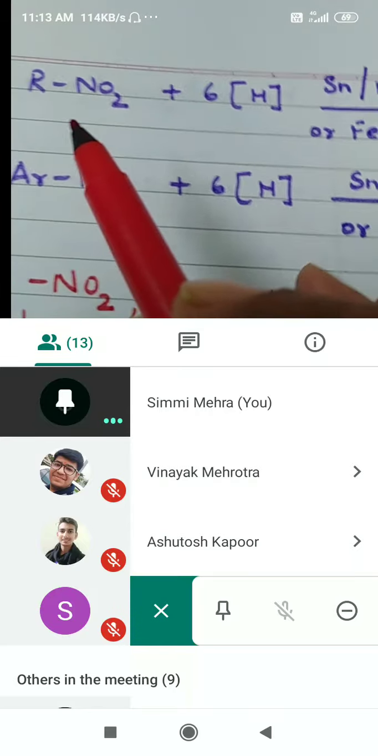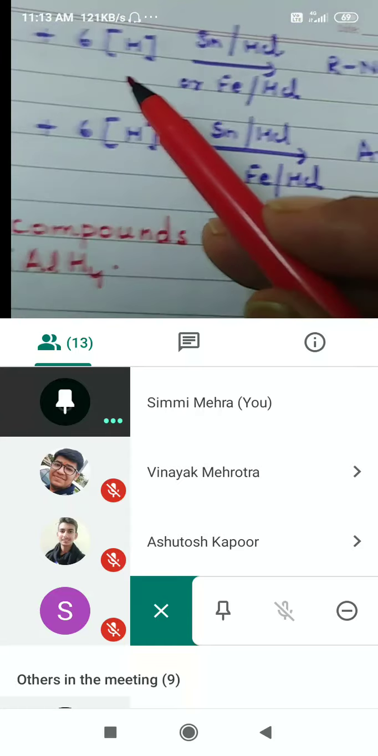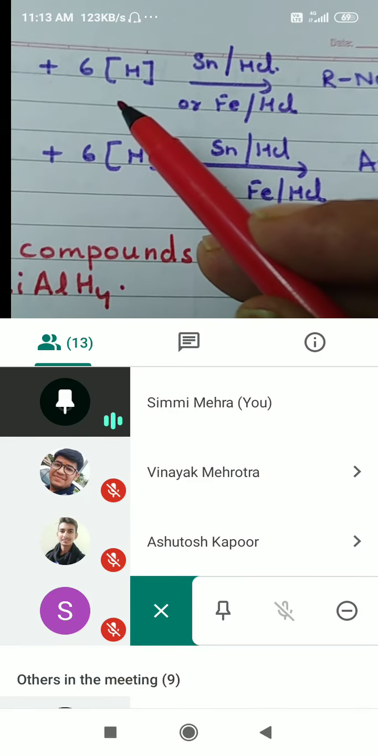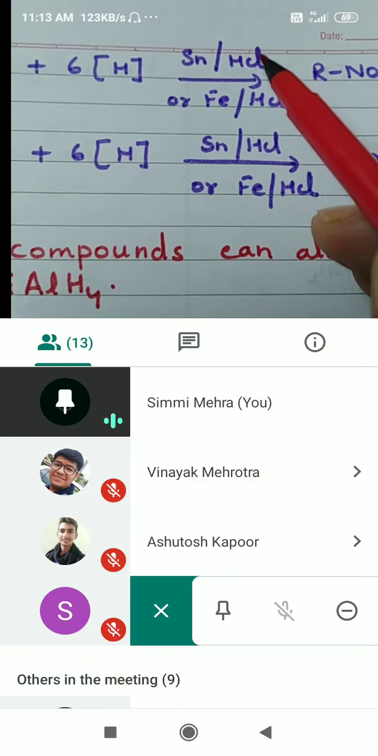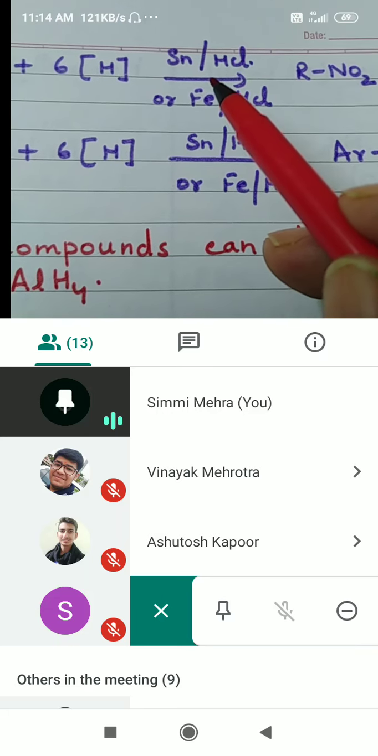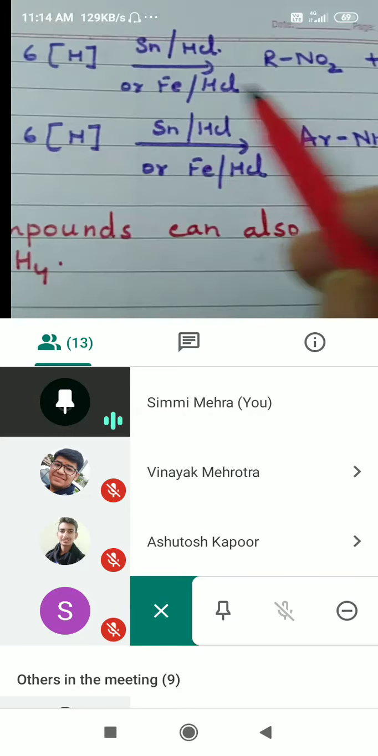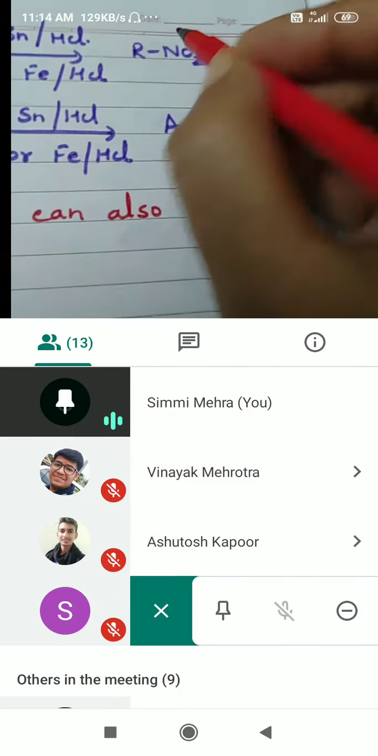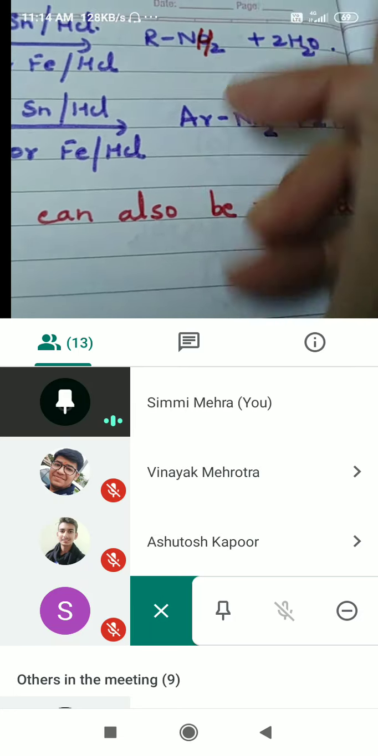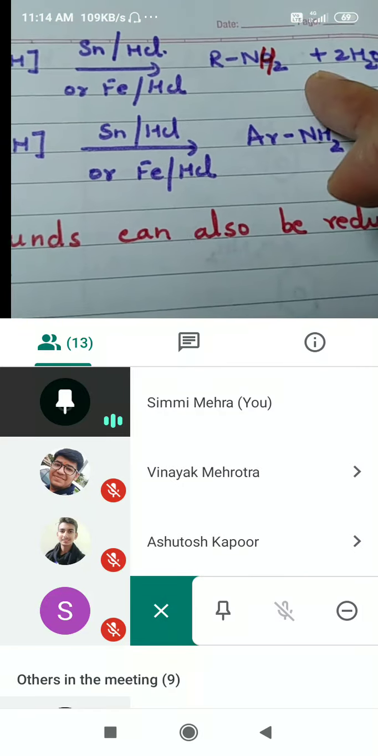Next, nitro group can be reduced by nascent hydrogen, which is more reactive. Nascent means it is in the form of atoms. Tin HCl or iron and HCl. You take HCl, put a piece of tin, you will get bubbles. That is your nascent hydrogen. It acts as a reducing agent. It will reduce it to NH2. That is, nitro group will be reduced to NH2 group.